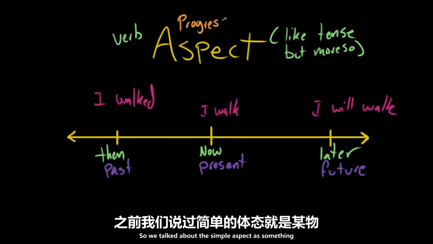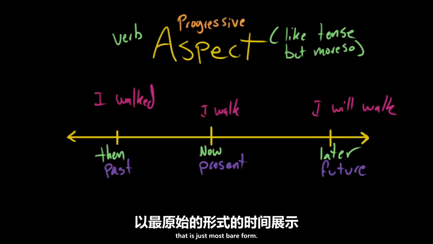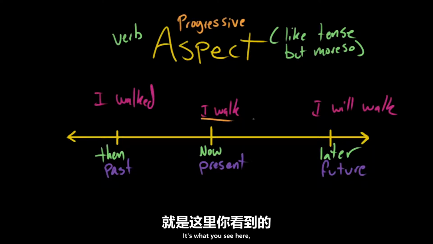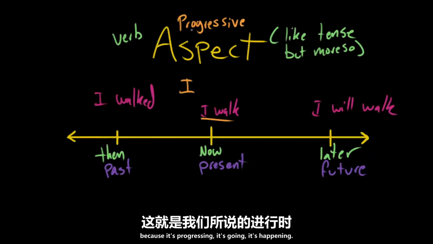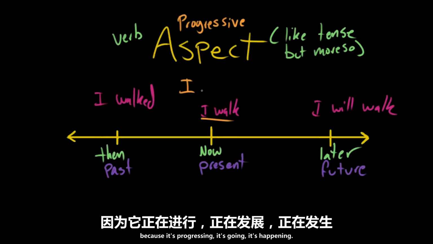So we talked about the simple aspect as something that is just the most bare form. It's what you see here. I walk, I will walk, I walked. But aspect allows us to talk about things that are ongoing. And that's what we call the progressive, because it's progressing, it's going, it's happening.